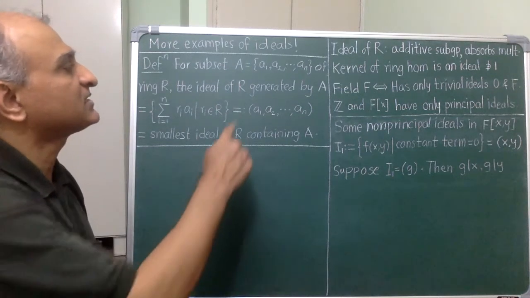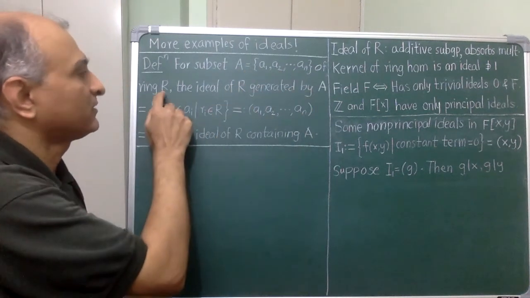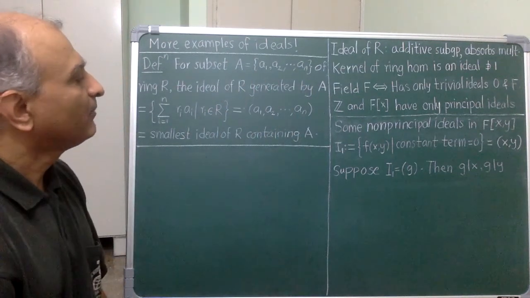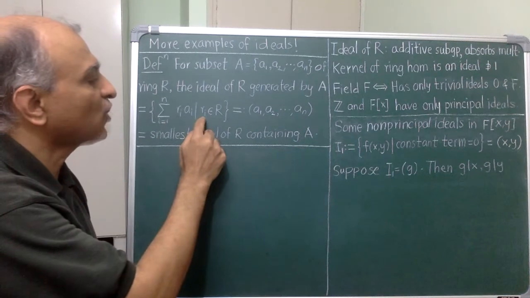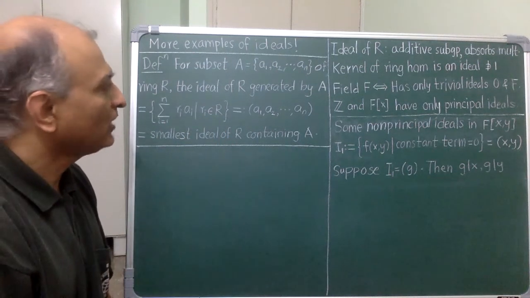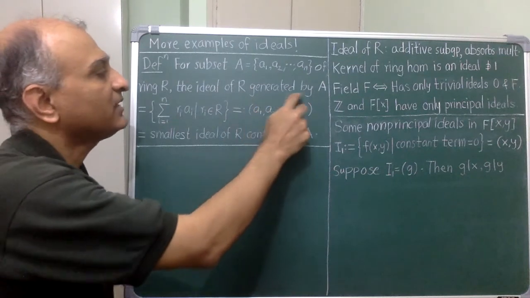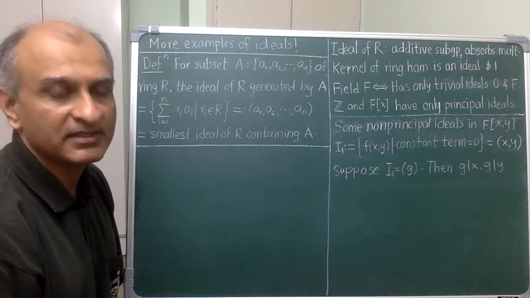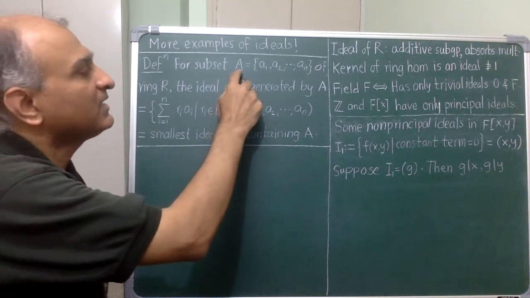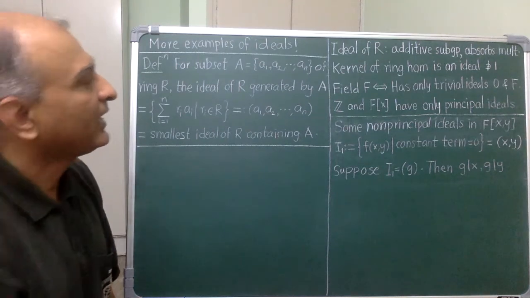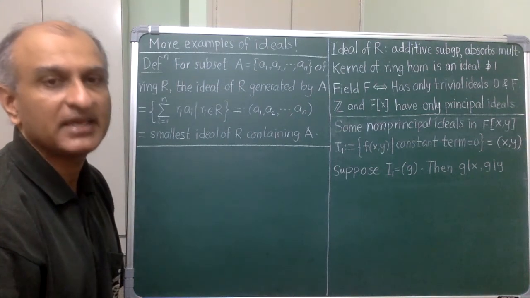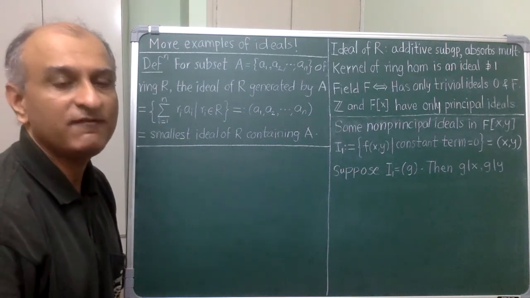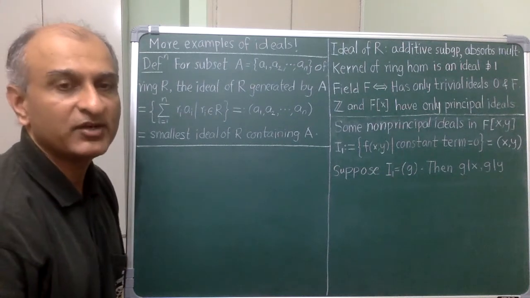So suppose I am given a subset capital A of a ring R. I then take the set of all linear combinations of these elements by multiplying them with arbitrary elements of the given ring R. I call this set the ideal generated by the given subset, and I denote it in this fashion. Principal ideals are a special case when capital A consists of a single element. I can make this definition work even when capital A is infinite by remembering that any linear combination is by definition a finite sum. You should quickly check two things.